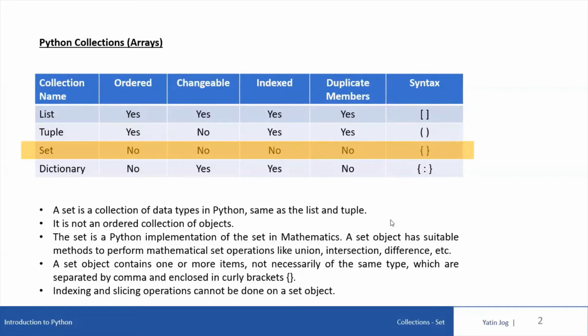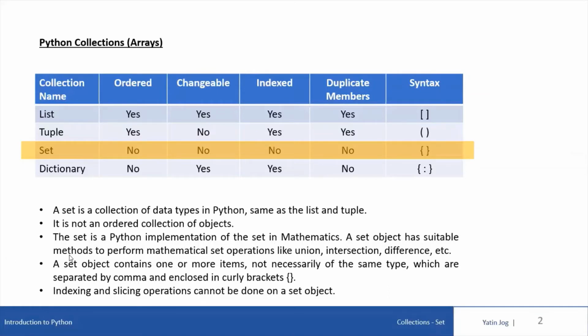So a set is a collection of data types in Python, same as the list and the tuple. It is not an ordered collection of objects. Specifically, this is a very important point: the set is a Python implementation of the set concept in mathematics. In mathematics, we use the set concept and do multiple operations on sets, like union of two sets, intersection of two sets, and a lot of other operations which are possible with the concept of set in mathematics. All those things we can do with the set type of data in Python.